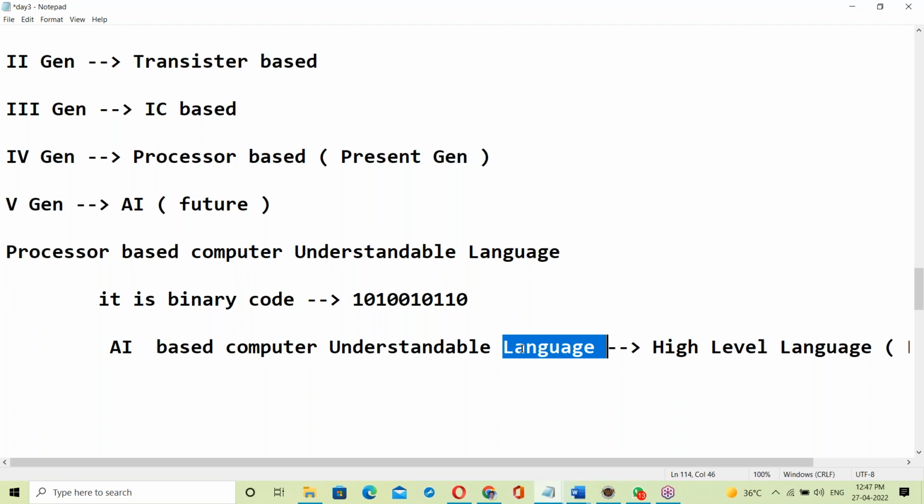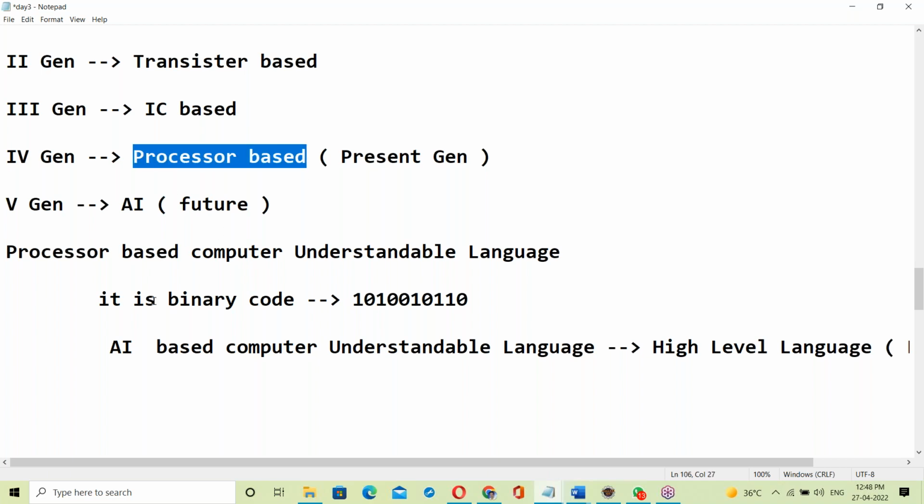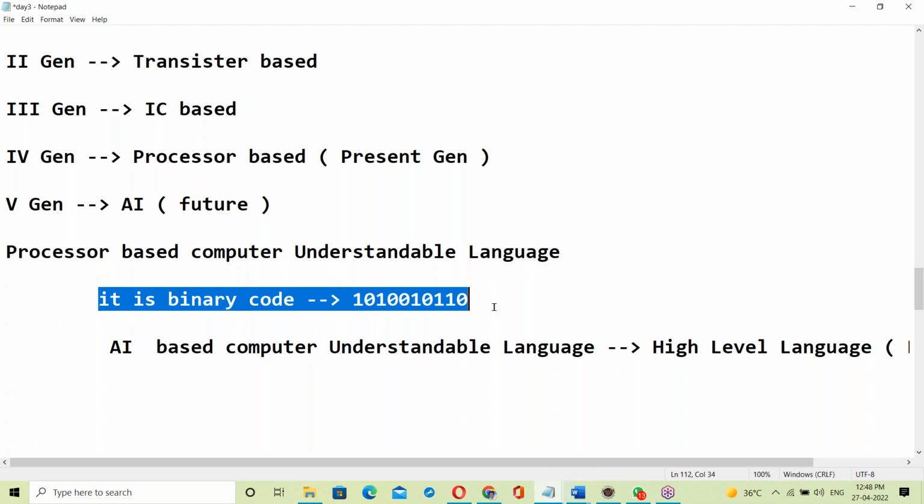Something like this only. So when you speak something, it will do it automatically. That is an AI based computer, understanding English. It's shortly coming to the market, maybe 2025. So the processor-based understandable language is binary code.